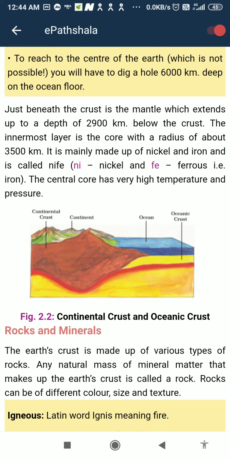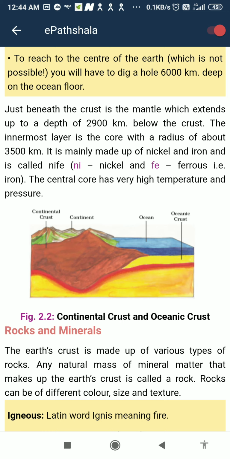Okay, children, 3500 kilometers. We saw above that to reach the center of the earth, which is not possible, you would have to dig a hole 6,000 kilometers deep on the ocean floor.